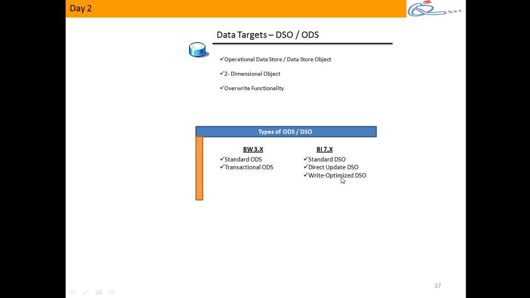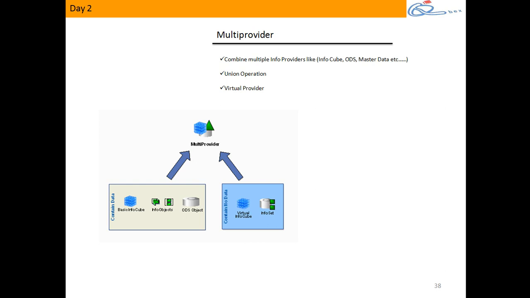Write optimized DSO. Okay. Then we'll have something called the concept of multi-provider. Let's say you know what a cube is now. Let's say I have one cube which has all my sales data in it. I have one more cube which has been loaded with finance data. Now I'm trying to create a report which needs 2 KPIs in it.